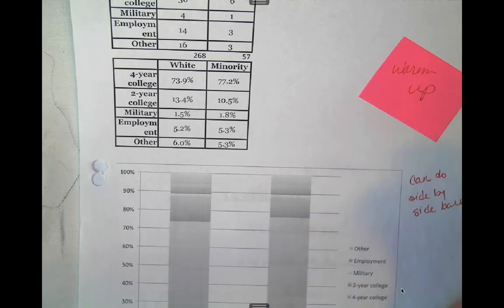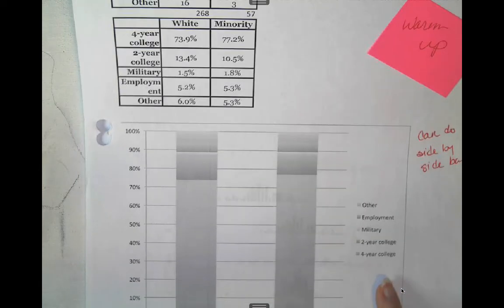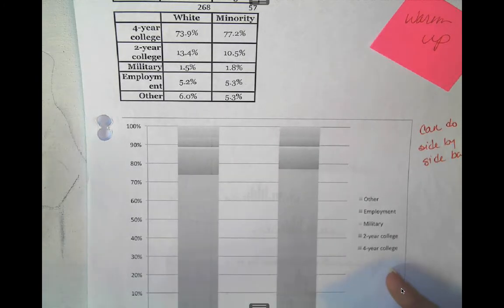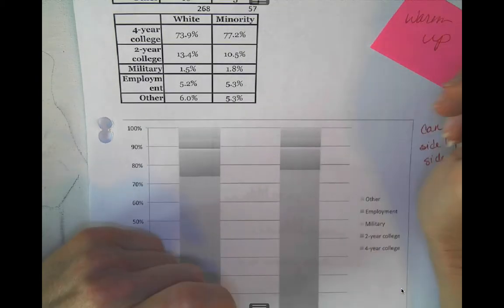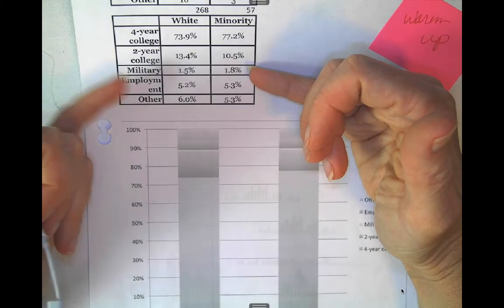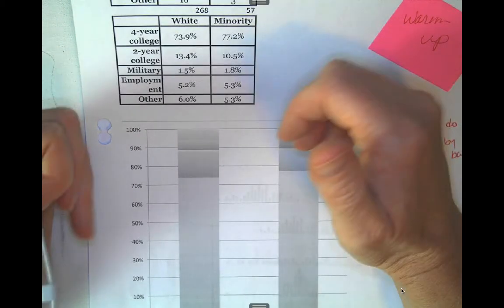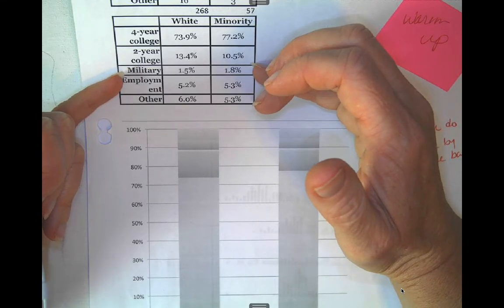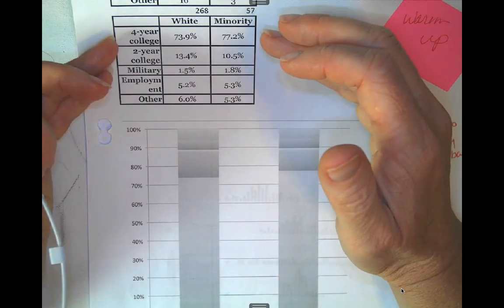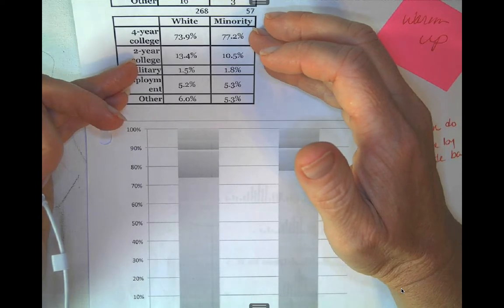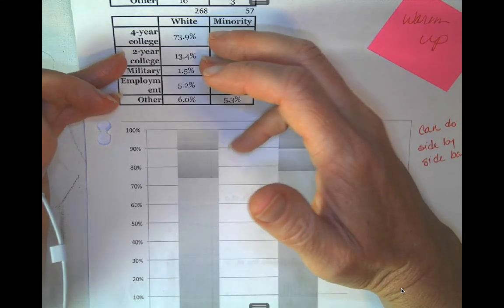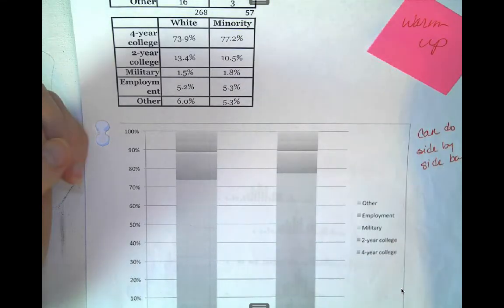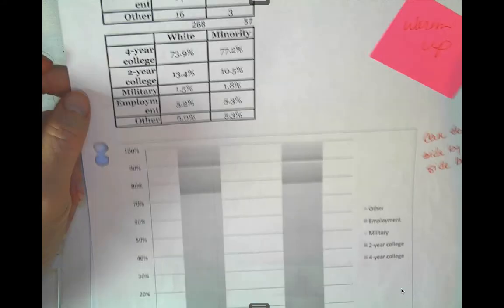As far as some comments here, so really their plans look very similar. For each of them, the majority of them are going to a four-year college. The minority of them are going into military. There are slightly more minorities going to a four-year college than there are whites. There's slightly more whites going to a two-year college than there are minorities. But there's really not too much difference going on here.